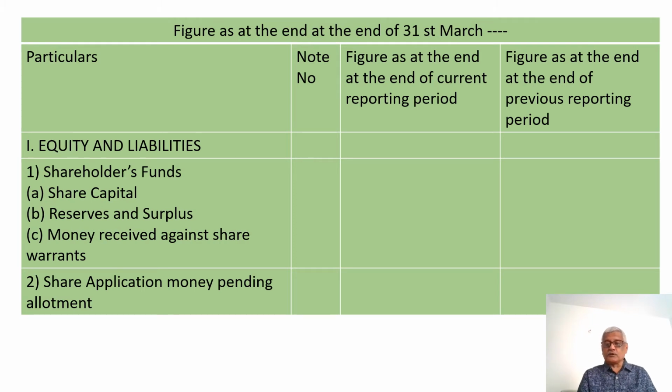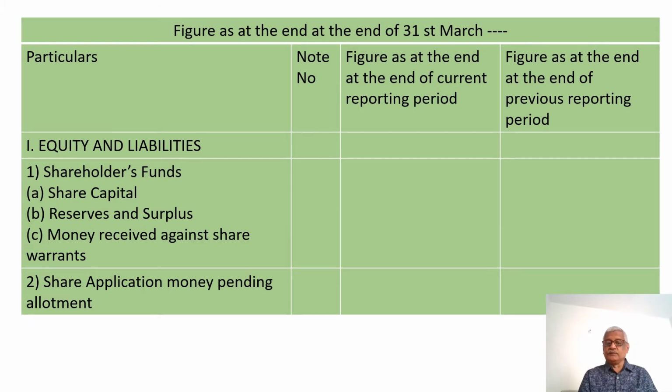The next column talks about the figures as at the end of the current reporting period. Similarly, for the purpose of comparing the performance or the value of the previous year, one more column is introduced, figures as at the end of the previous reporting period.